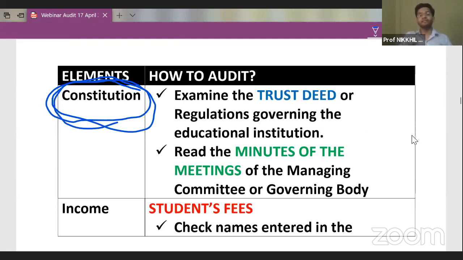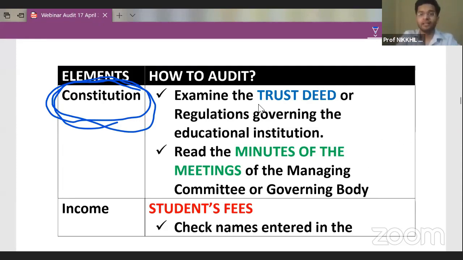Guys, the first thing that I will see in an educational institution is what is its constitution? Under which act is it constituted? Under which section is it permitted to work in the business? So this is the first thing that I'll see in the audit of an educational institution, that its constitution should be proper. The way it has been made should be proper. The various sections under which it is operating should be proper.